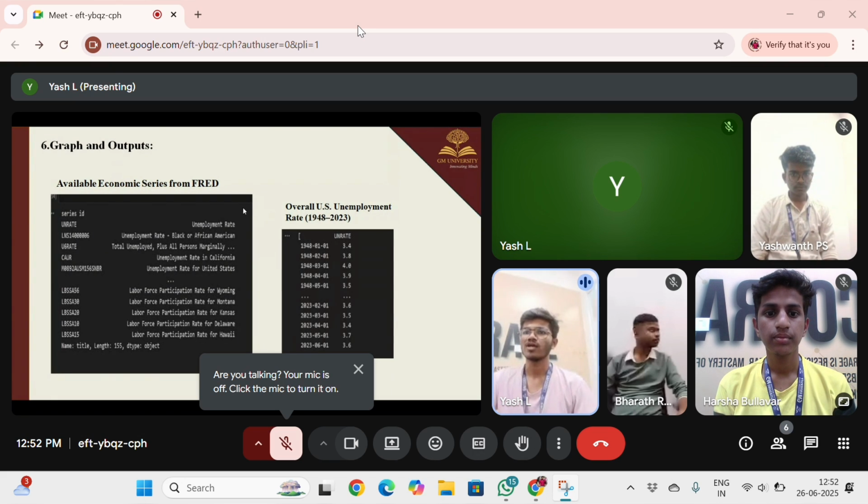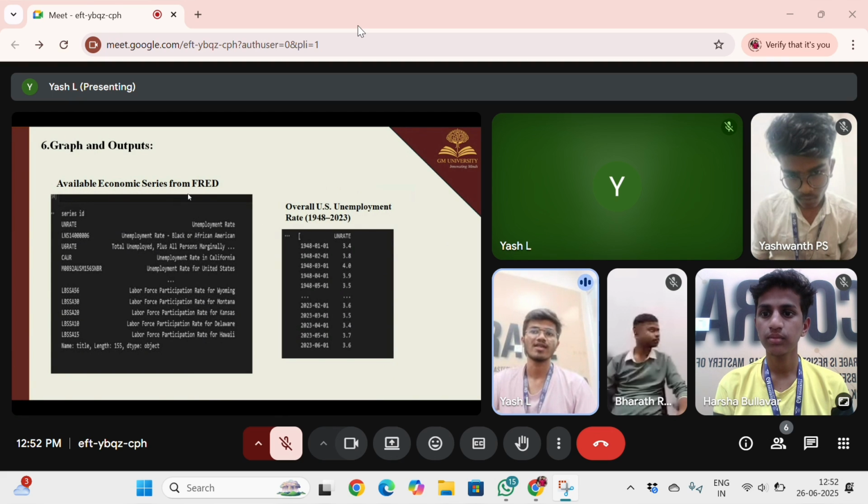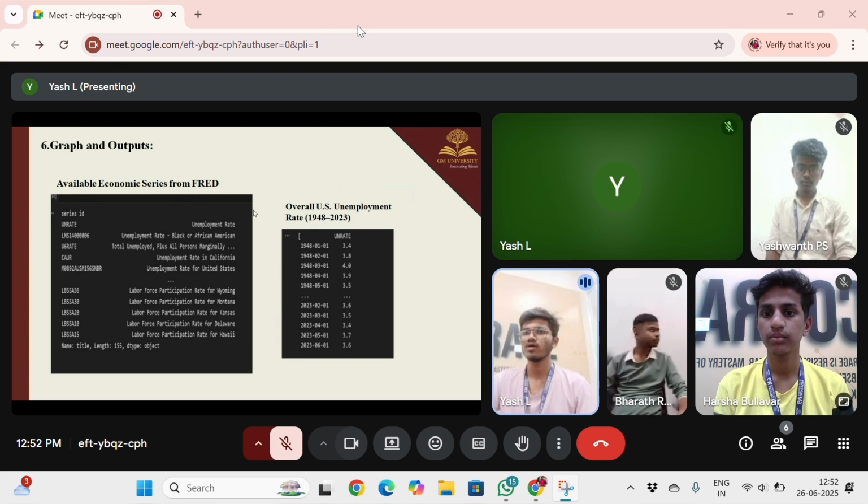Economic data of US unemployment rate from 1948 to 2023. The left box shows the available economic series from FRED, showing a snapshot of the available data set for the Federal Reserve economic data API. Here the examples included are the U-rate, the overall USA unemployment rate.